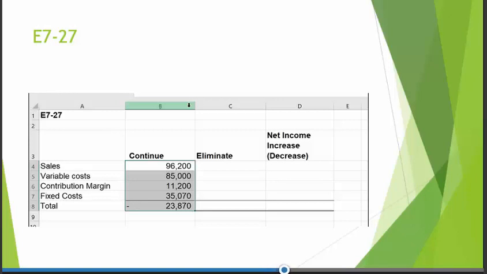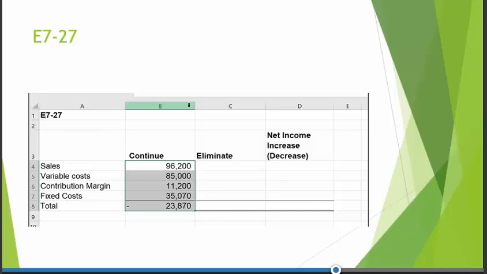So we've just reallocated. In the question, they gave us cost of goods sold and operating, and now we're just dividing up, instead of by cost of goods sold and operating, by fixed and variable. So the variable costs are coming from $70,000 in cost of goods sold and $15,000 in operating, and the fixed costs of $35,770 are coming from $640,770 from cost of goods sold of fixed and $28,600 of fixed from the operating. So we've just reallocated them by fixed and variable for internal purposes.